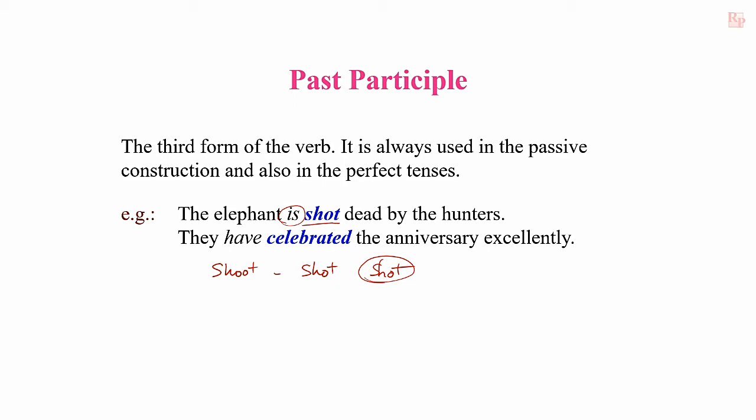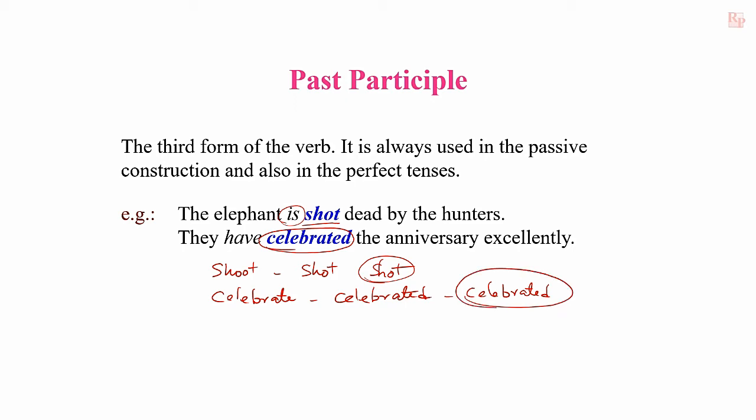And in the next example, they have celebrated the anniversary excellently. Here, celebrated is past participle of the verb: celebrate, celebrated, celebrated. Third form of the verb is given, and before that, have is used. That's why it is in present perfect tense. In these two cases, we can use past participle of the verb.